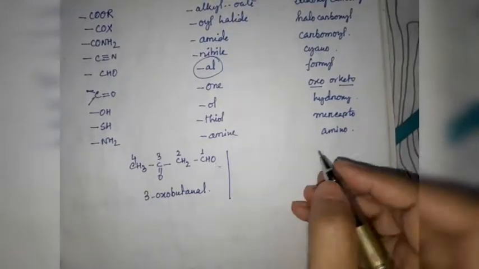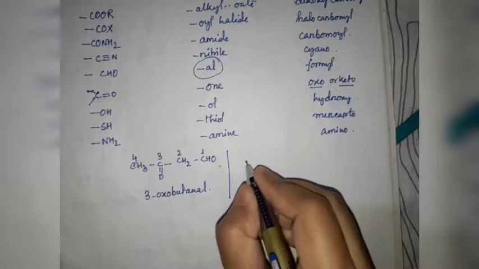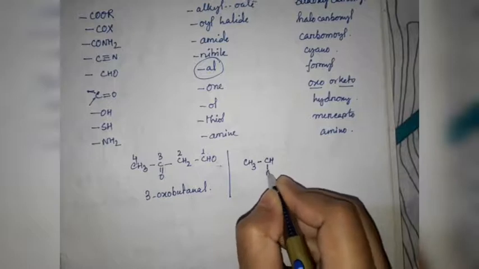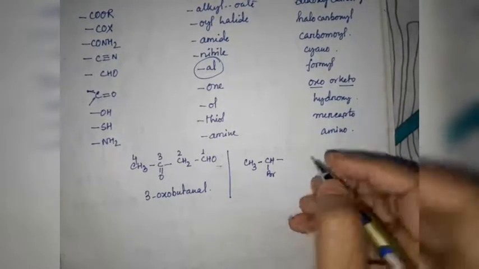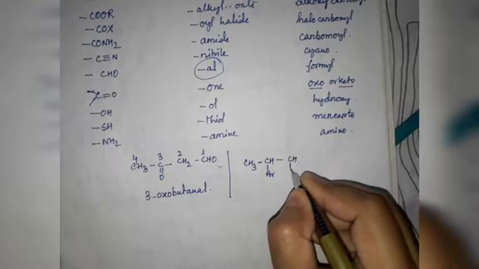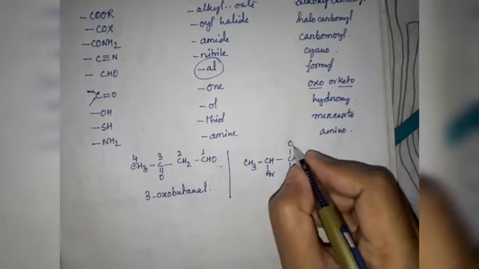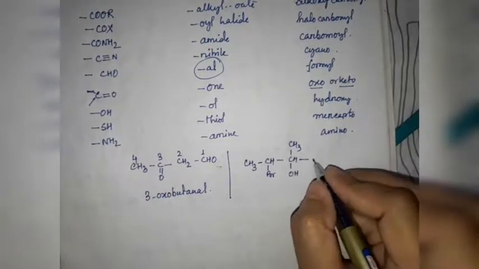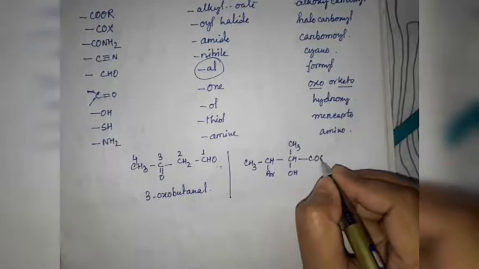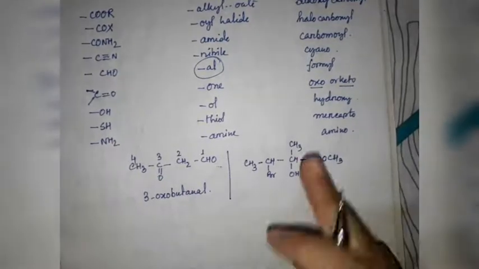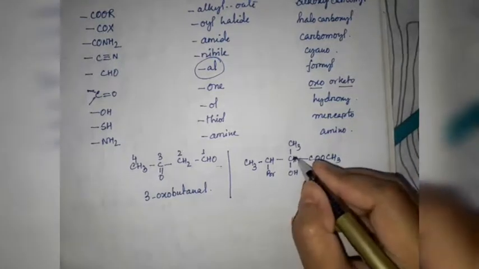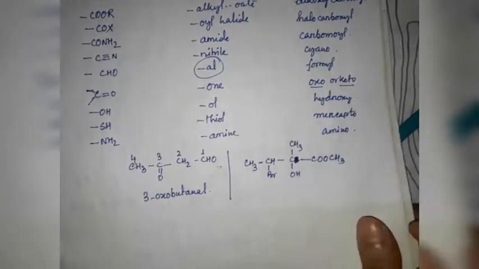Now next one. Suppose we have CH3, CHBr, CH(OH), CH3 and COOCH3. This one will be omitted, sorry.